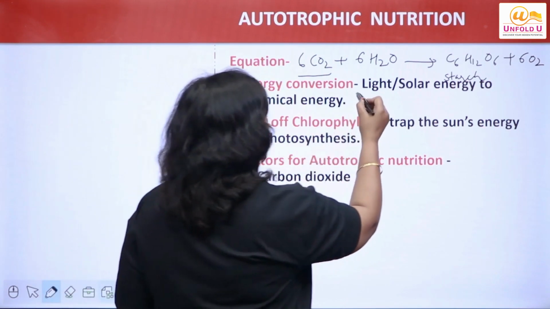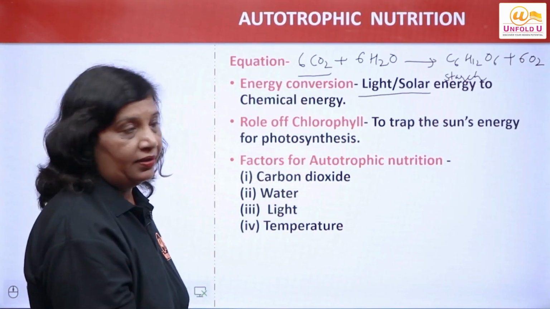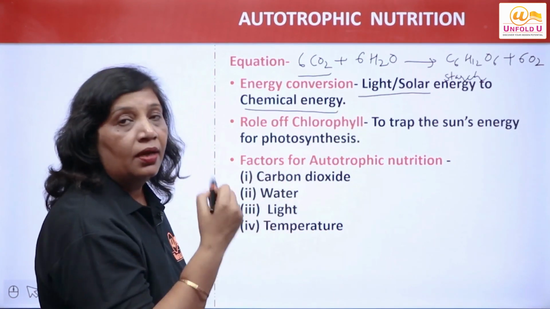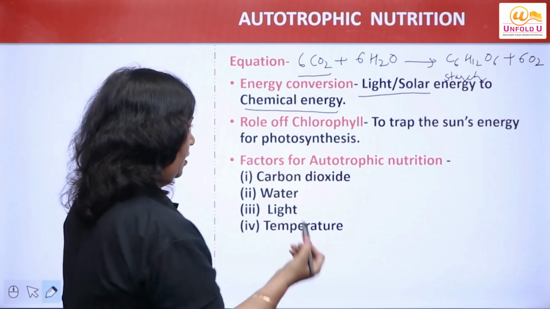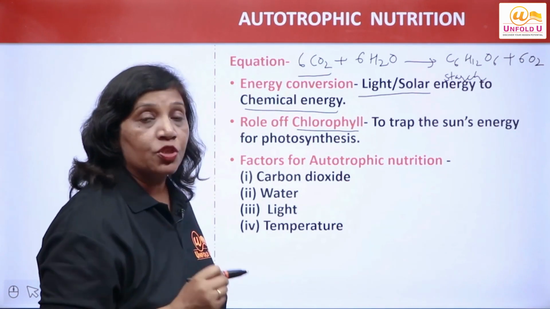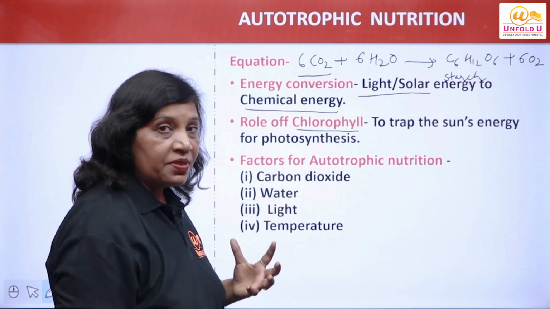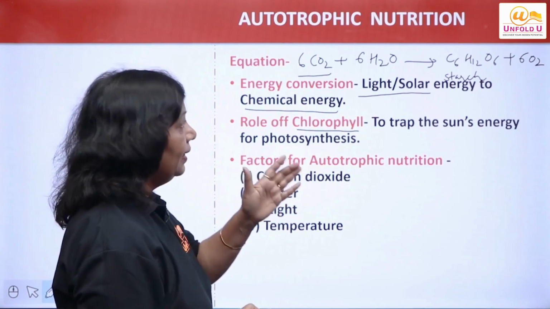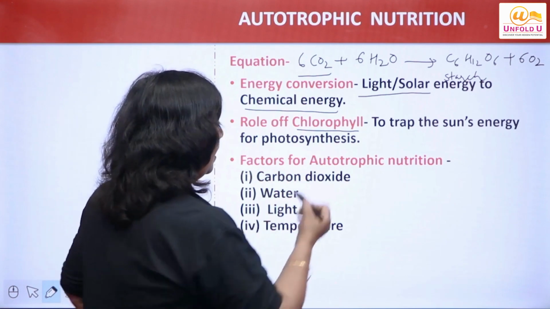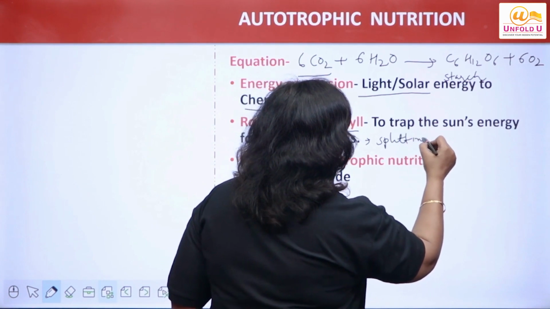So what is happening in this photosynthesis? Light energy is being converted into chemical energy. Chemical energy is what? Carbohydrates are being synthesized. What is the role of chlorophyll here? Chlorophyll, a very important pigment present in the green plants, traps the sunlight, and that sunlight is used to prepare chemical energy. It traps the sun rays and it causes splitting of water.